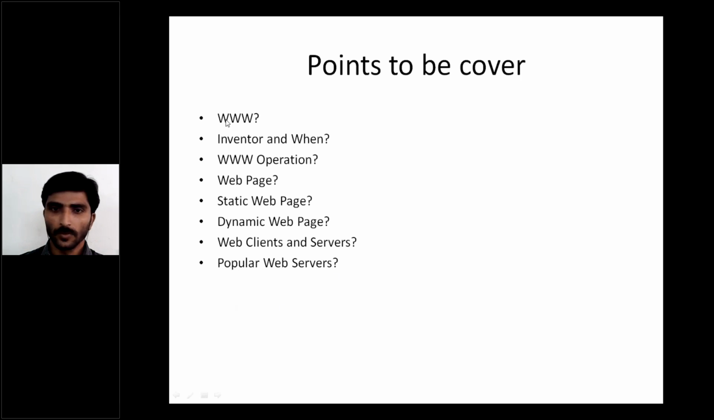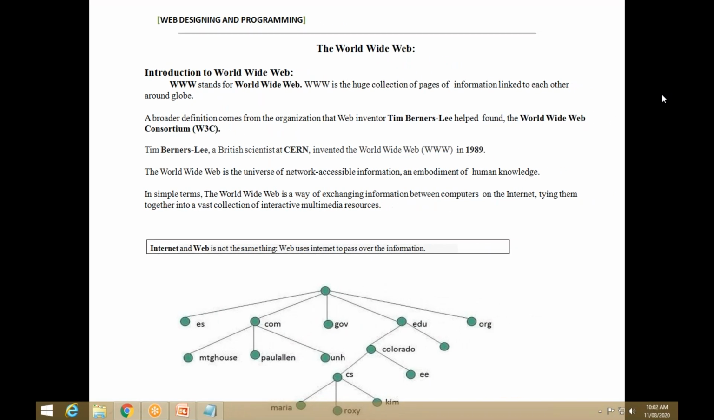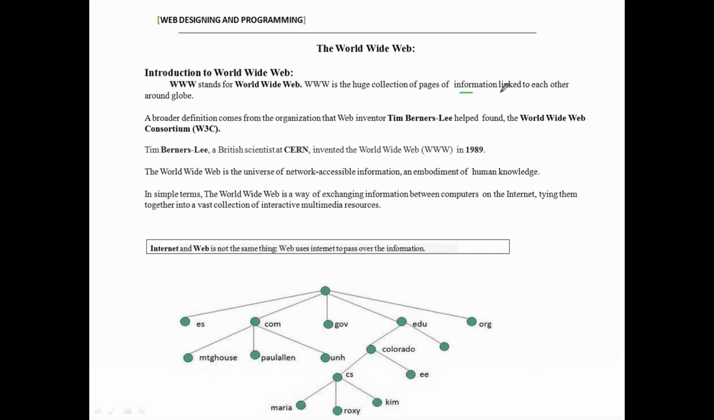The first one is World Wide Web, that is WWW. What do you mean by WWW? The WWW stands for World Wide Web. You know already, in theory classes we covered that the WWW is a huge or vast collection of web pages, pages of information linked to each other. Linked to each other around the globe. This is important.